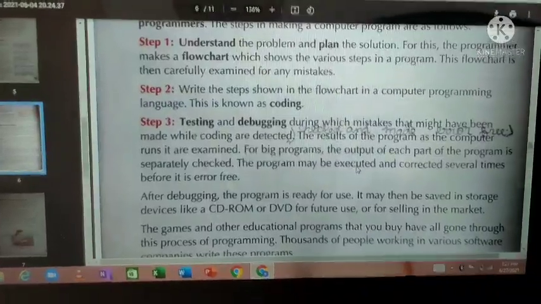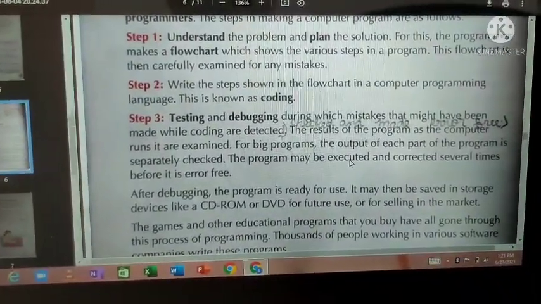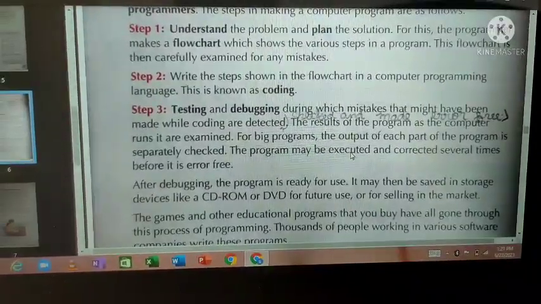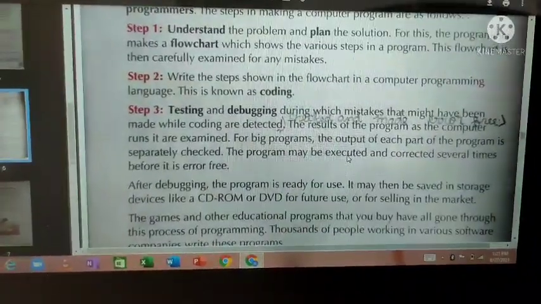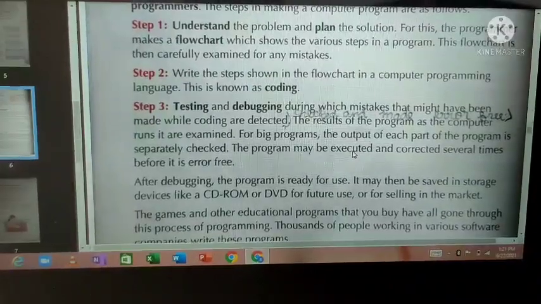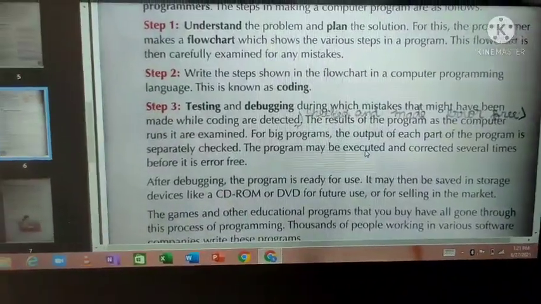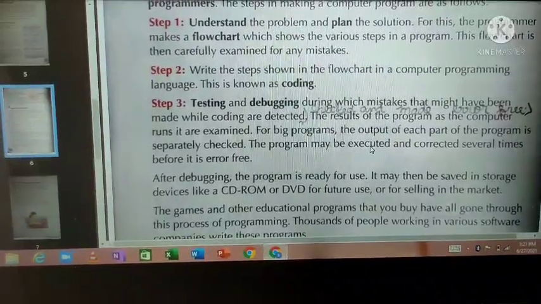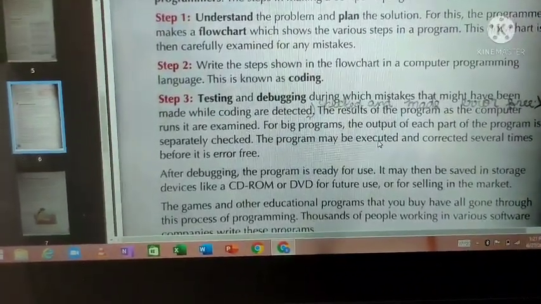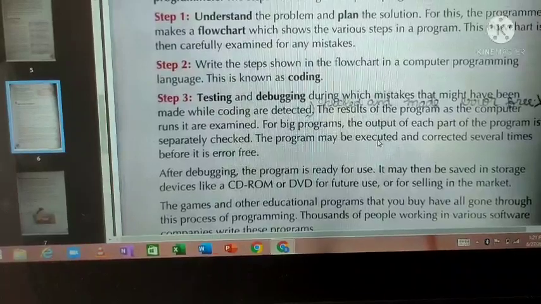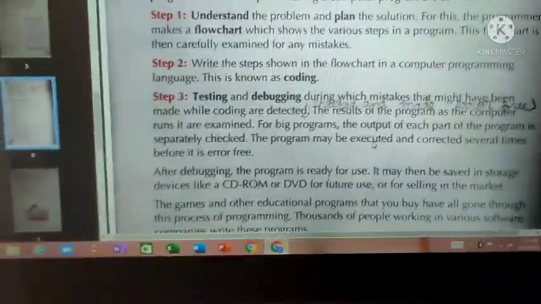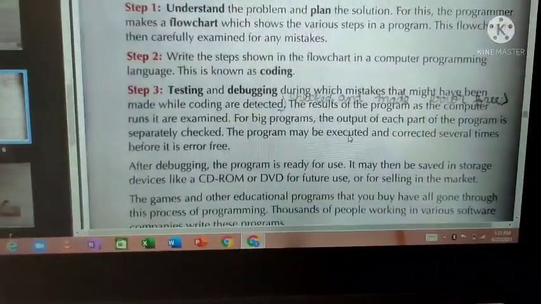Then step 2, write the steps shown in the flow chart in a computer programming language. This is called coding. After making a flow chart, you should write the codings in a computer language. You should type the codings in a computer language. What are those computer languages? C, C++, Java, all those things. That writing process, the typing process, is called coding.